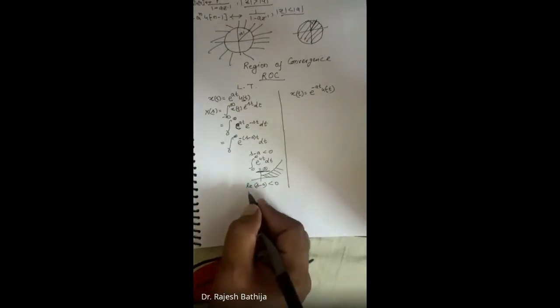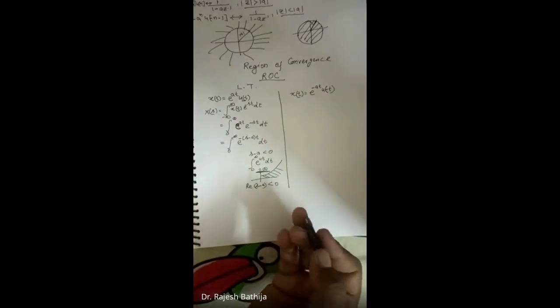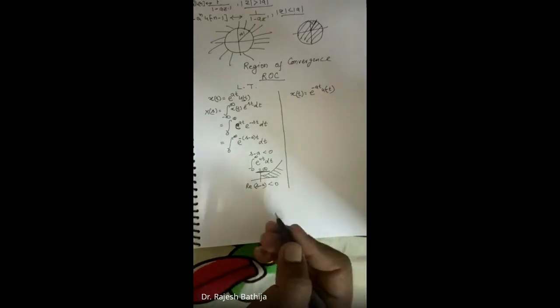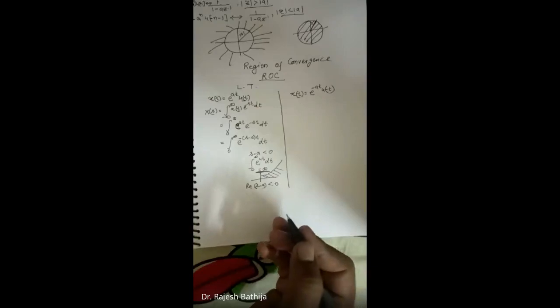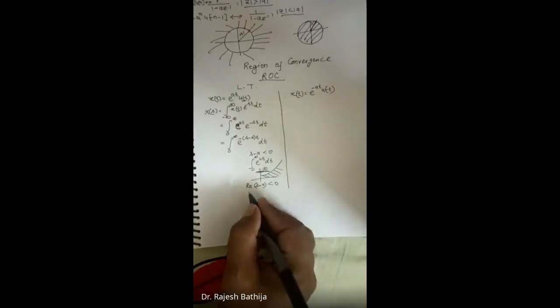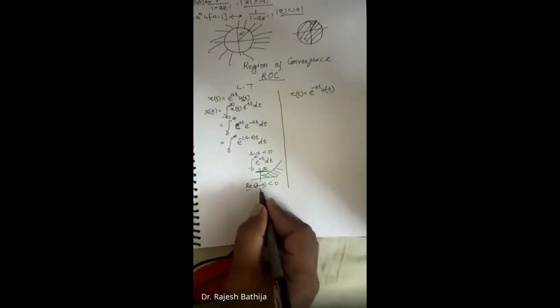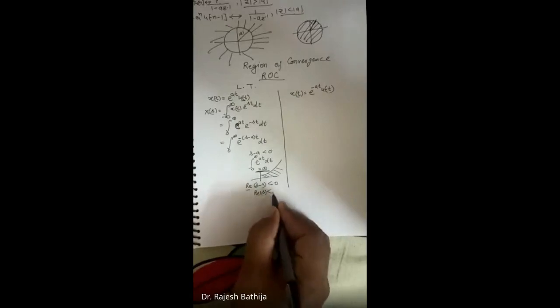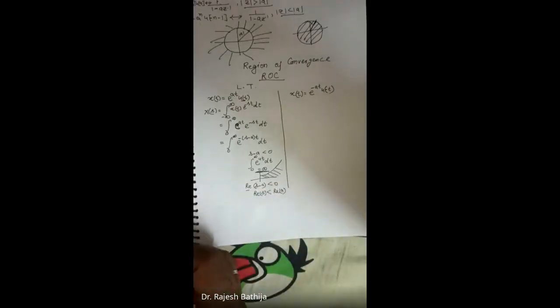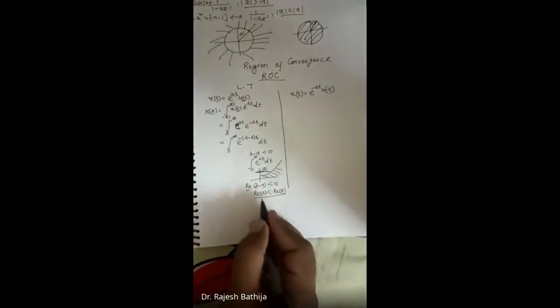Again, I consider only the real part, not the imaginary part, because that is just a cosine and sine function, which is never infinite and stays between minus 1 and 1. So the real part of s minus a is less than 0, which means the real part of s is less than the real part of a. This will be the region in the S plane.